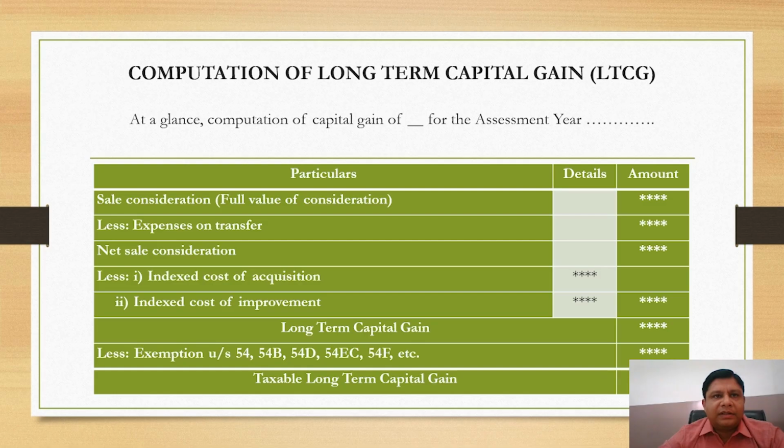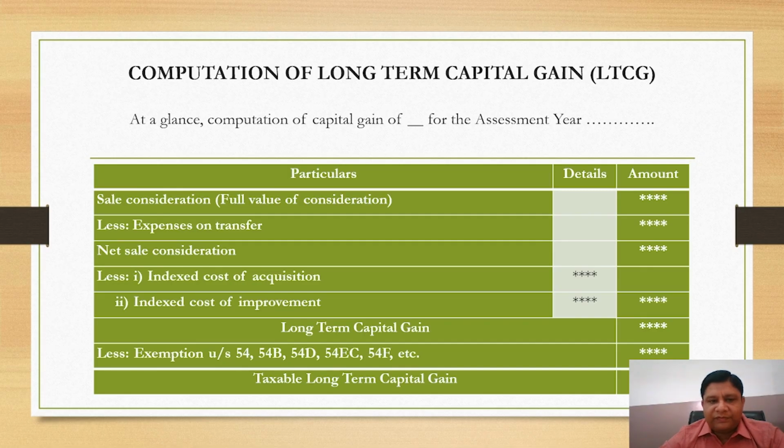Same, we will do the treatment for the indexed cost of improvement. For calculating indexed cost, we have the chart of indexation provided by the income tax department, in which the index is given for every financial year.